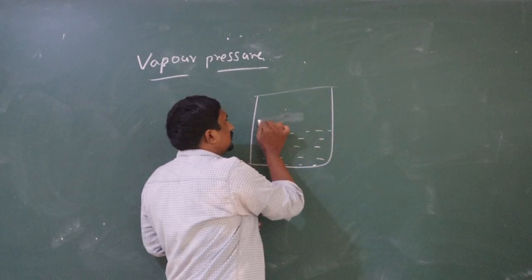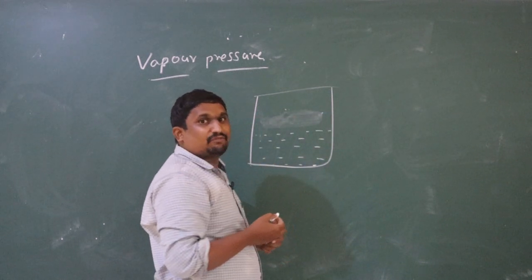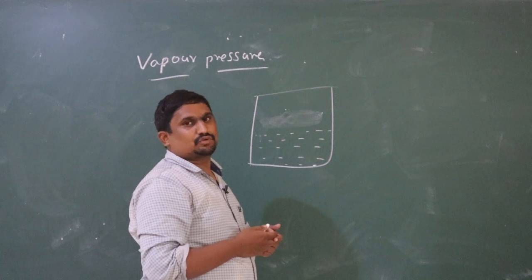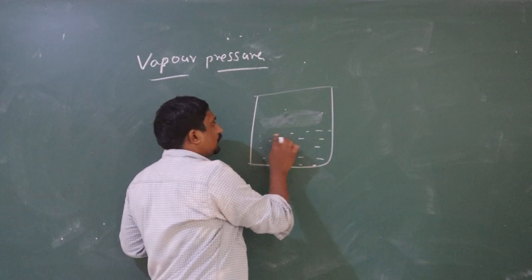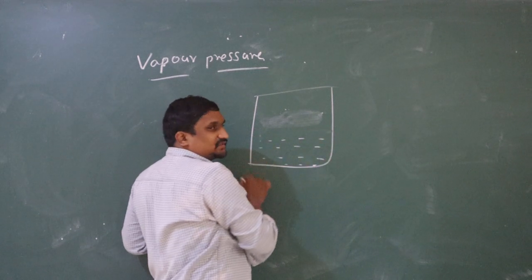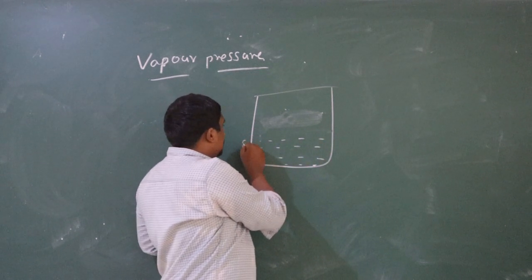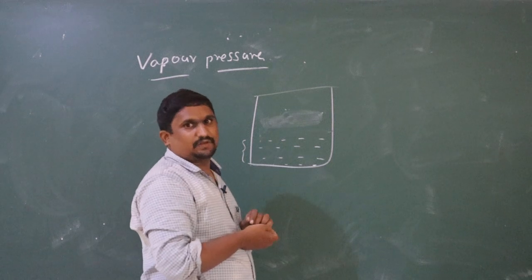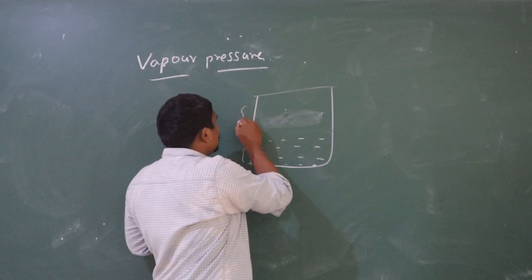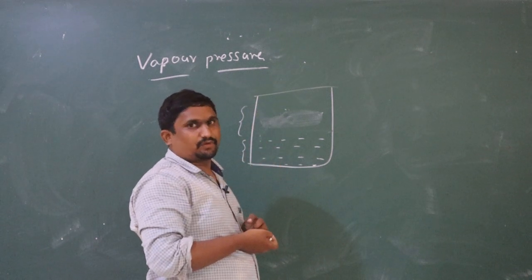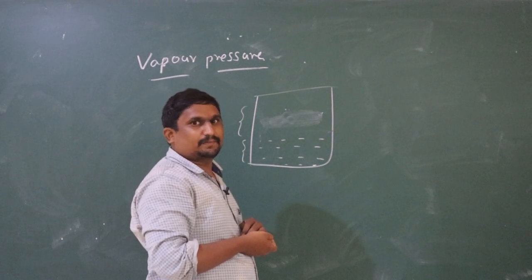This phenomenon is called evaporation. Due to evaporation, the quantity of liquid decreases, and some amount of vapors are formed.